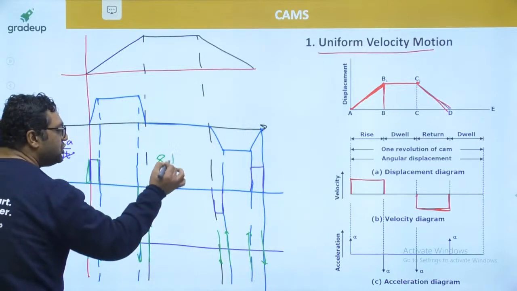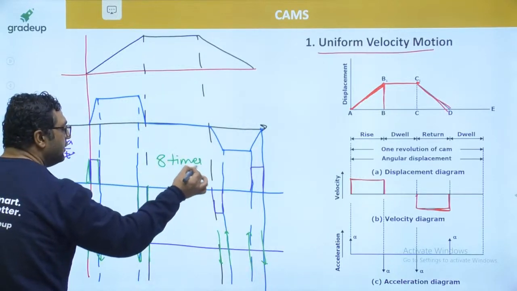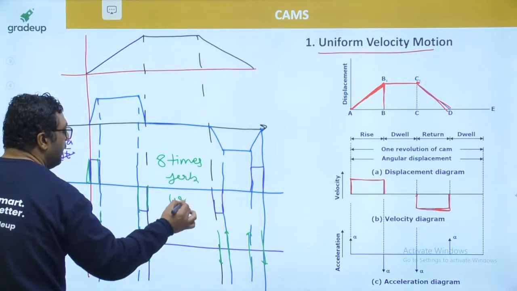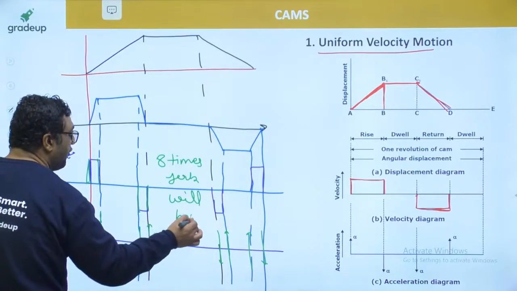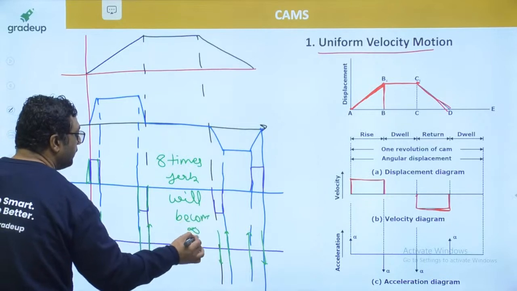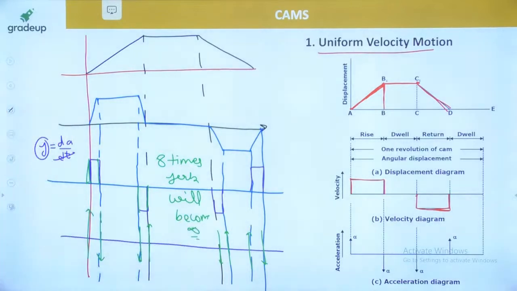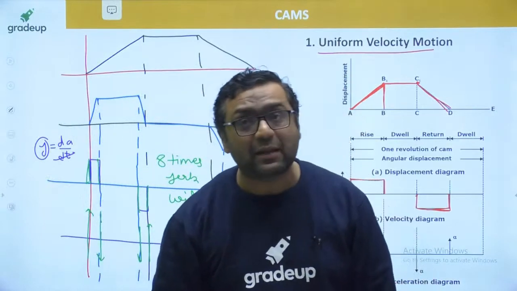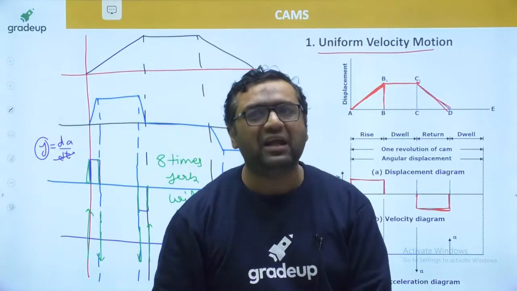So 8 times jerk will become infinite. So when jerk is becoming infinite 8 times, you need to reduce the speed for that.